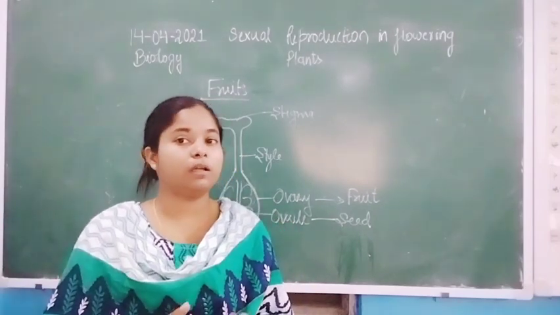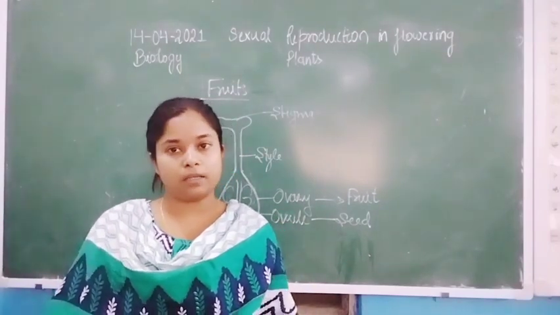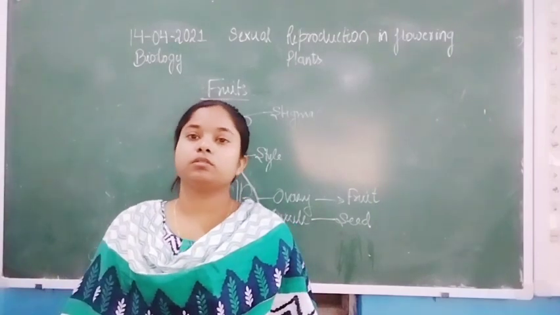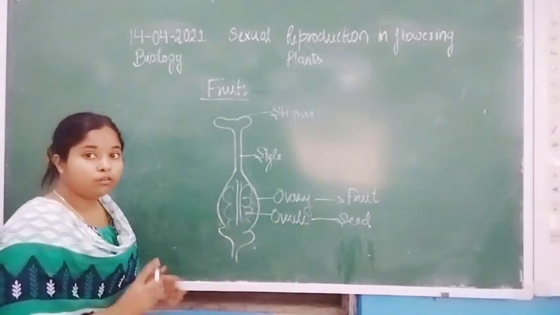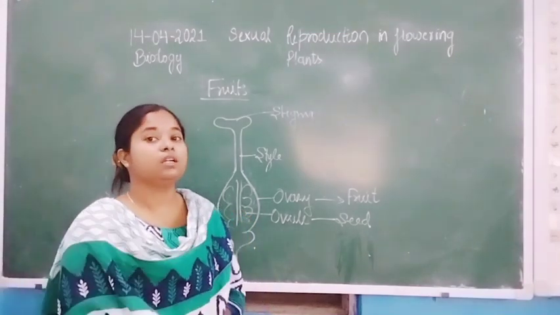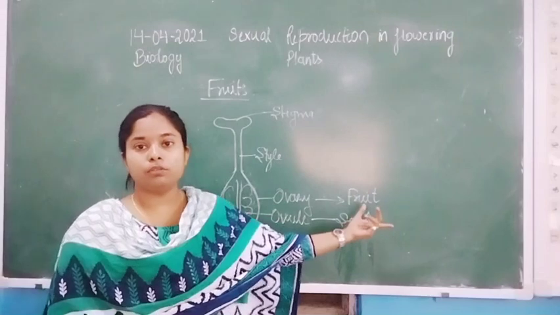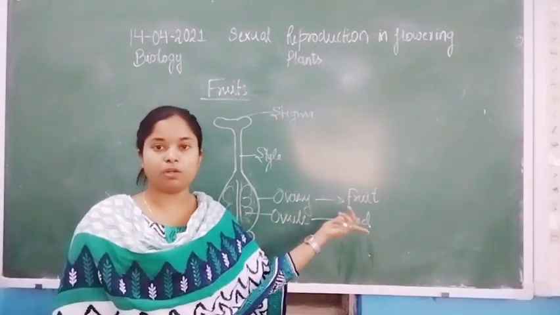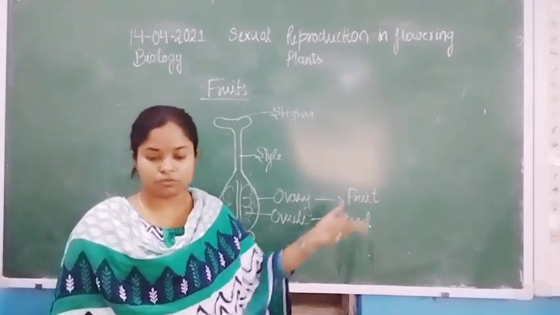Even strawberry is formed by the thalamus, not the ovary. That kind of fruit is known as false fruit. When the fruit formation occurs by the ovary, that fruit is a true fruit, because the ovary is always converted into the fruit.